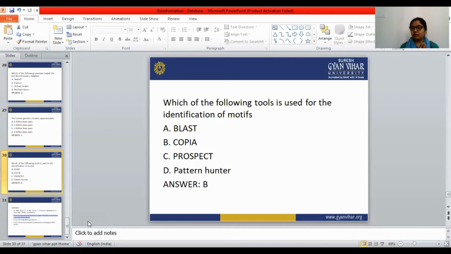Bioinformatics we can define in many ways. Bioinformatics is bio plus informatics, the combination of biology and informatics. We can also say it is the combination of computer science and informatics. These are all the definitions of bioinformatics. I hope everybody understood it very well. So thank you.